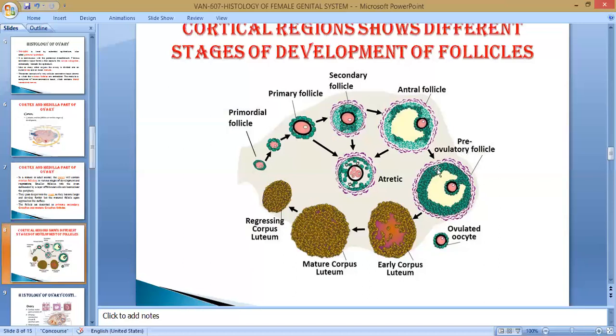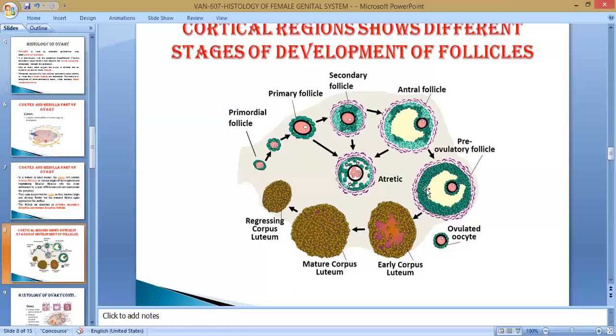Inside the matured follicle, there is a small structure that's known as the oocyte. This oocyte comes outside and comes near the fallopian tube, reaches up to the ampulla. If a sperm comes here, then fertilization takes place. So this is known as the oocyte. In a later slide we will see the detail about the structure of the oocyte.